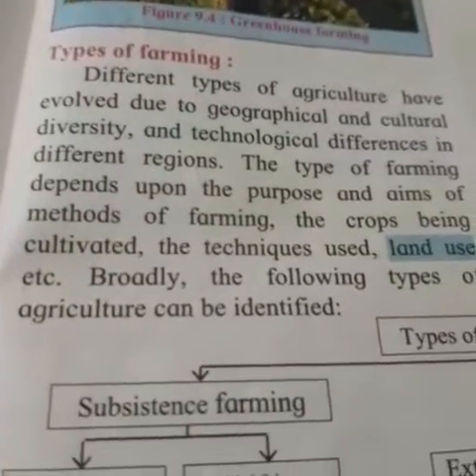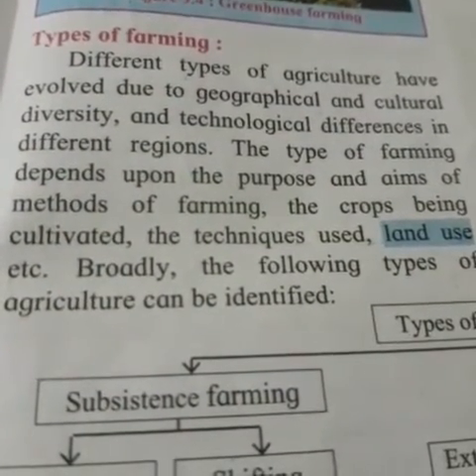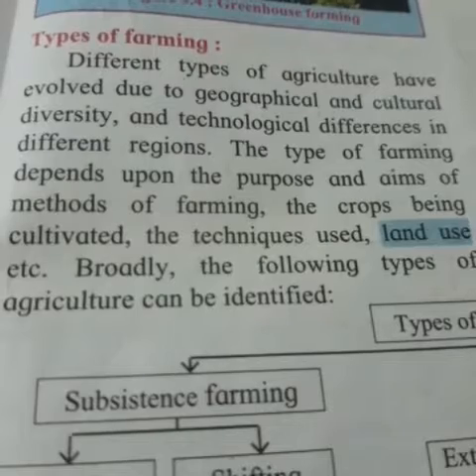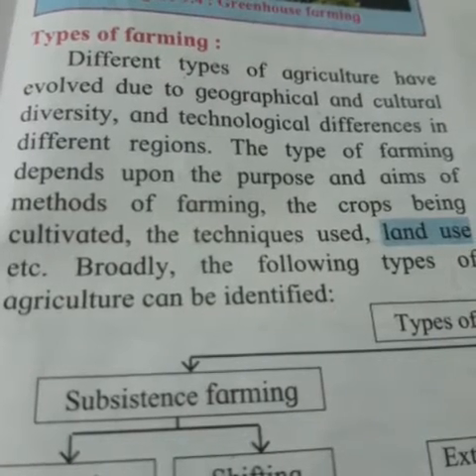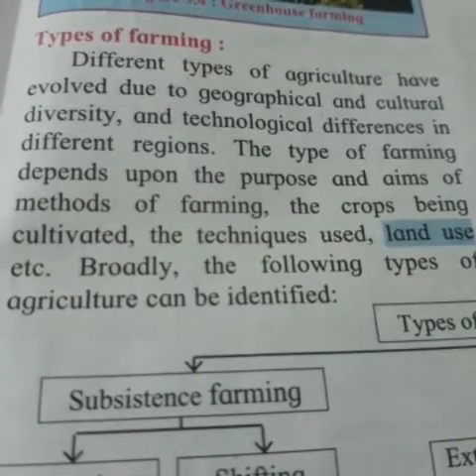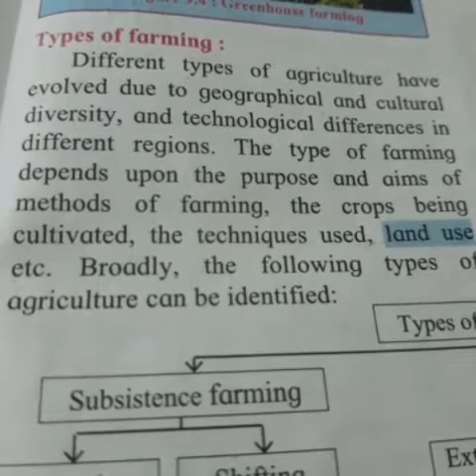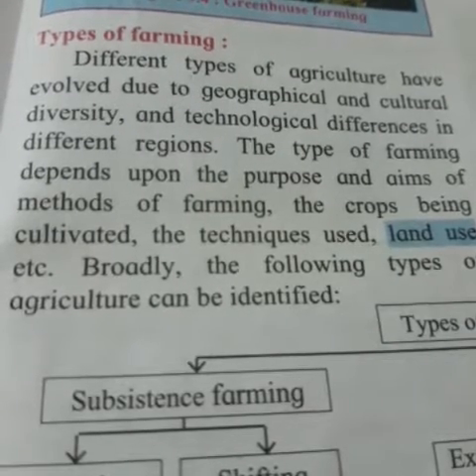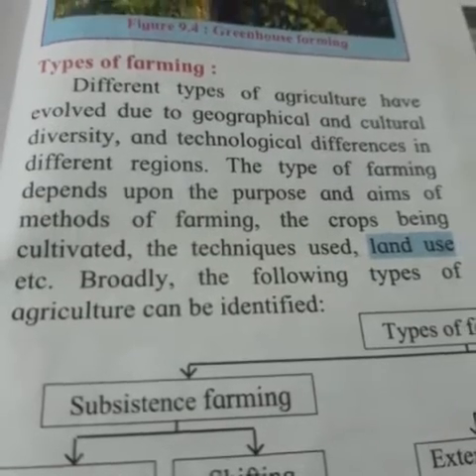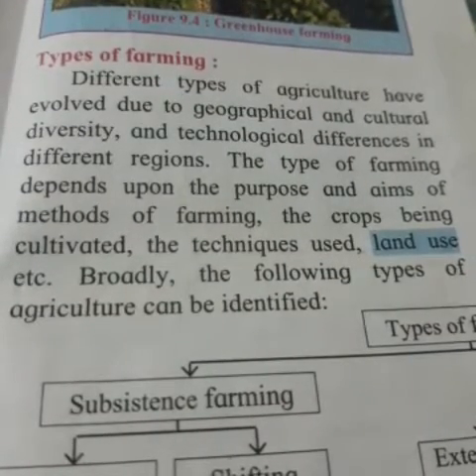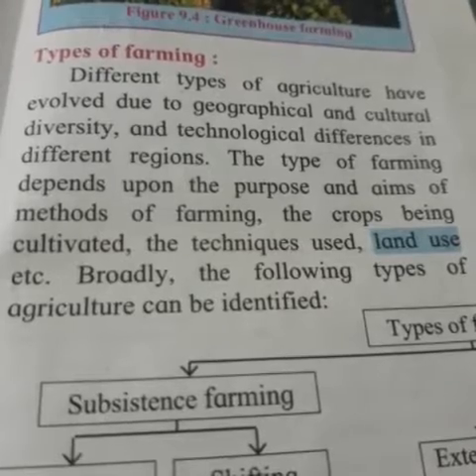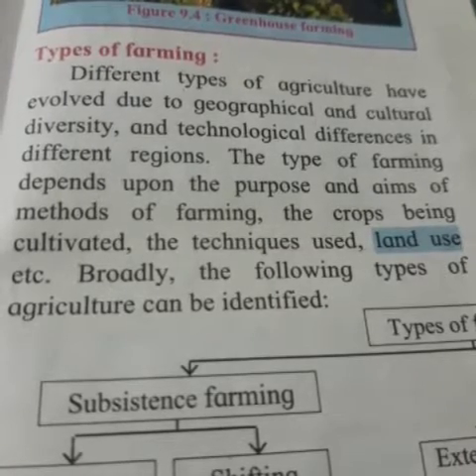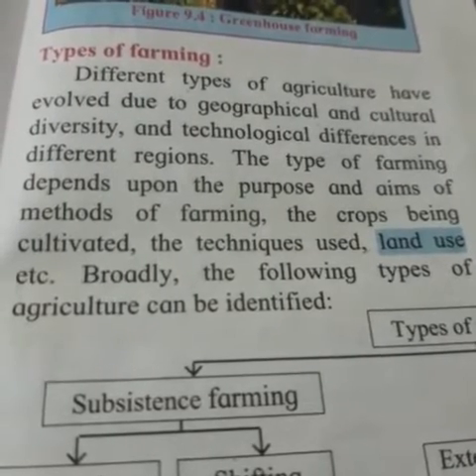Types of farming. Different types of agriculture have evolved due to the geographical and cultural diversity and technological differences in different regions. The type of farming depends upon the purpose and aim of the method of farming, the crops being cultivated, the technique used, land use, etc. Broadly, the following types of agriculture can be identified.